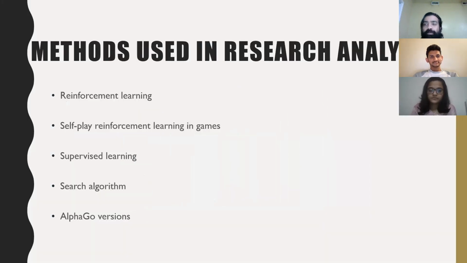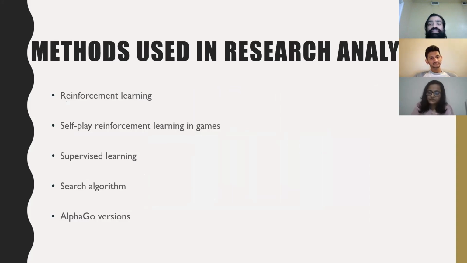So here are a few of the methods they used. One is reinforcement learning. The main definition of reinforcement learning is the relation between the agent and the environment. Whenever the agent observes a reward from the environment, it reacts to that environment. So there is a cycle going on. This is called reinforcement learning.